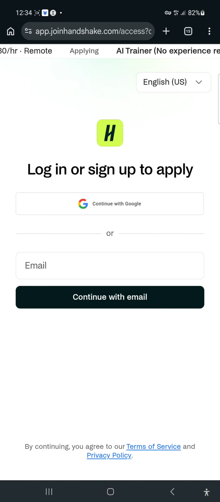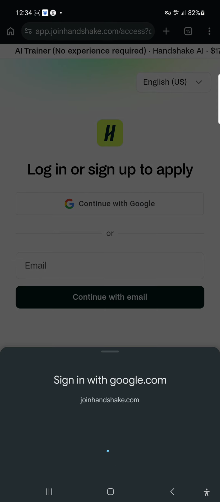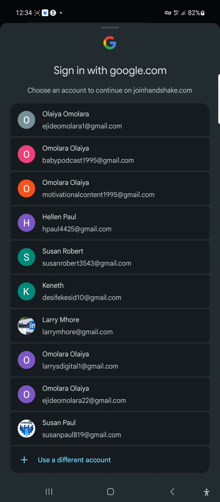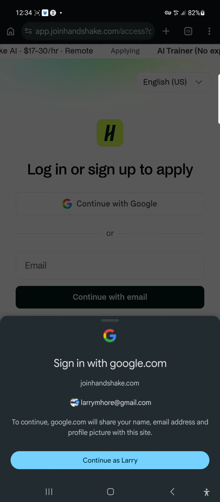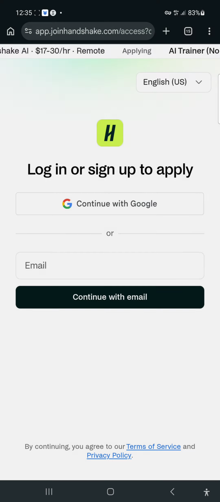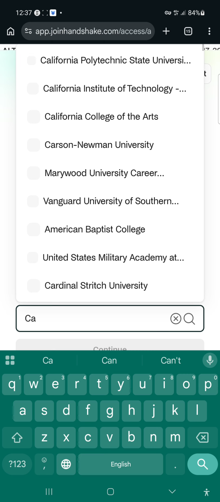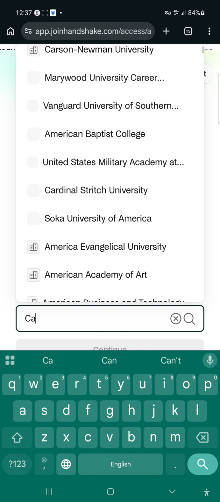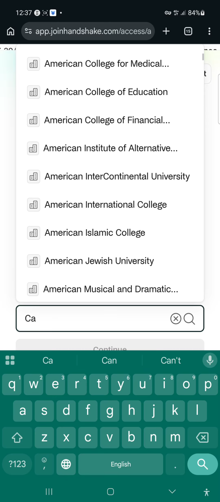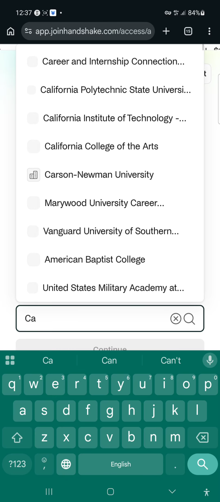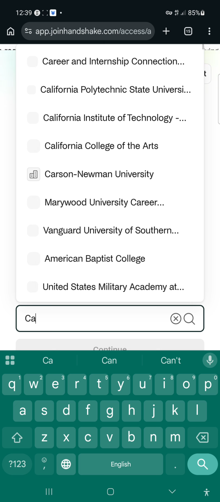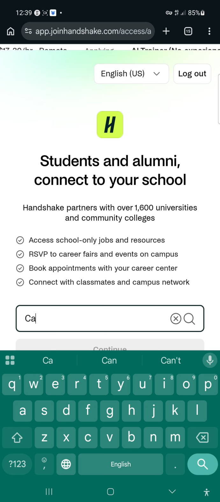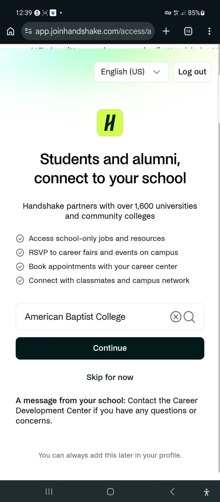So let's wait for it to load. It's going to open up like this. You can just sign in with your email address. Just pick any of your emails. Let me just wait. I'm going to continue with this. Let's wait for it to take us to another page. So you can choose any. This is where the trick is if you are opening from Nigeria, I don't know. Let's just pick any university here. I'm just going to pick this American Baptist, just to take us to the next step.